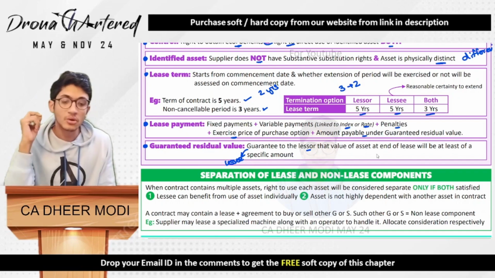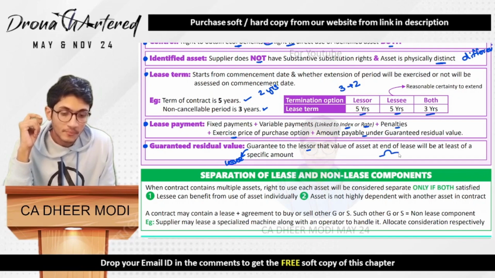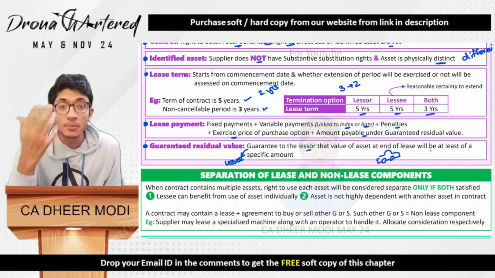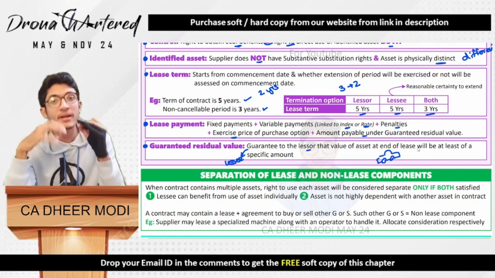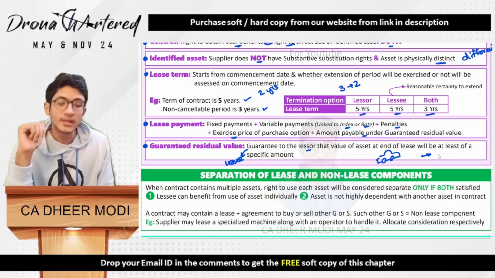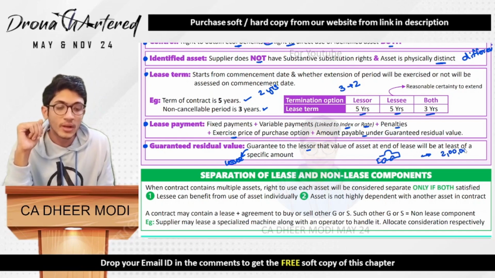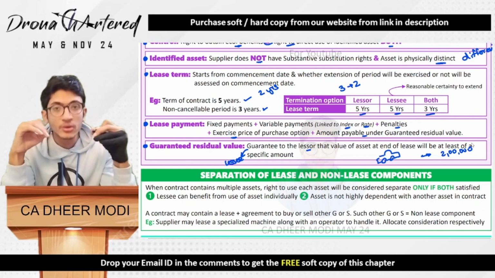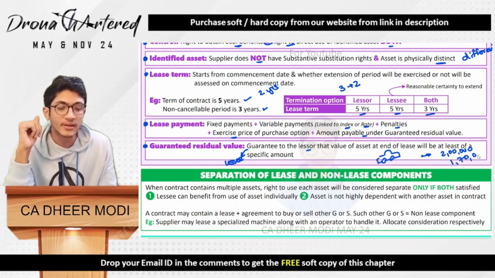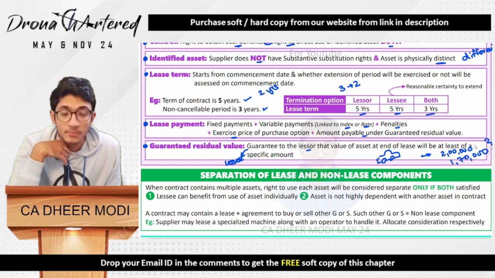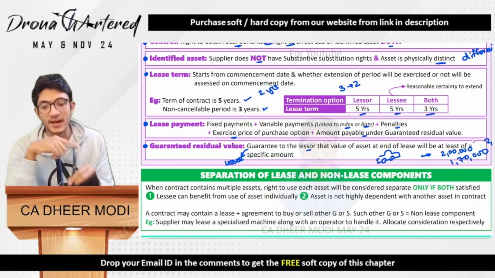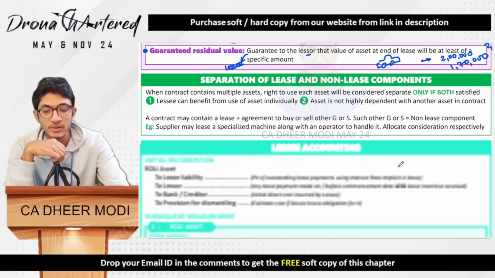Why is this done? Because say for example, I took a car on rent, say for 3 years. So now I am promising that person, boss, I will manage this car, I will maintain this car, I will take care of this car such that even after 3 years, the minimum resale value that you get for this car will be, say for example, 2 lakh. So if I did not take good care of this car and the market value of this car drops because of wear and tear to, say, 1,70,000, this 30,000 I will have to bear, because this was my guaranteed value. Boss, this will at least be worth 2 lakh after I use it and give it back to you. Great. So these are the terms that we will be using in this chapter.